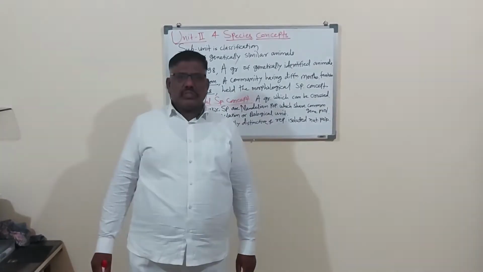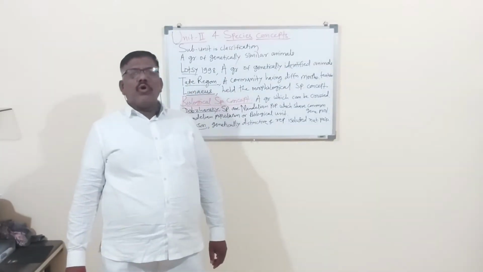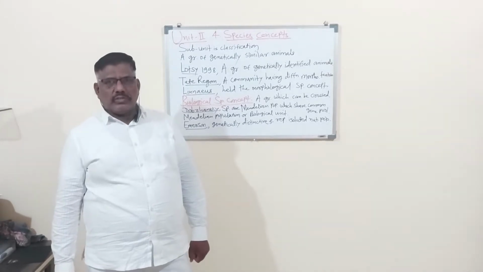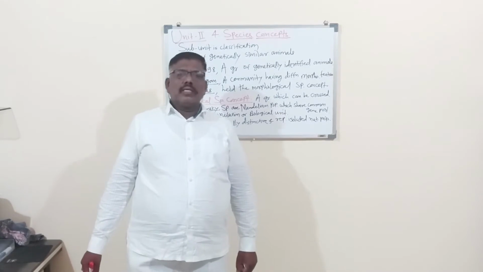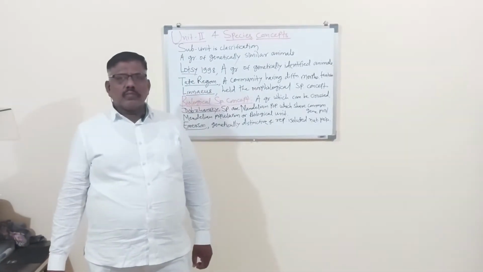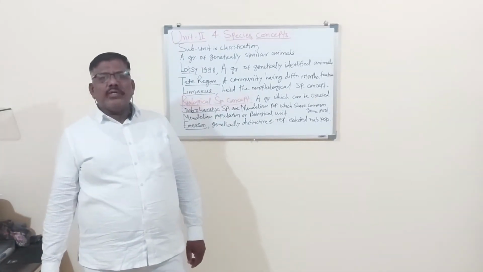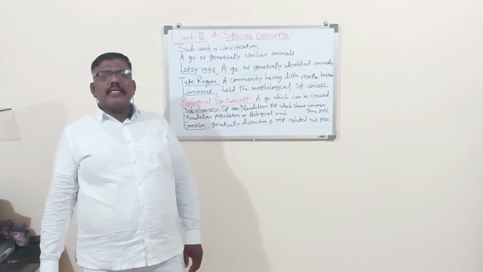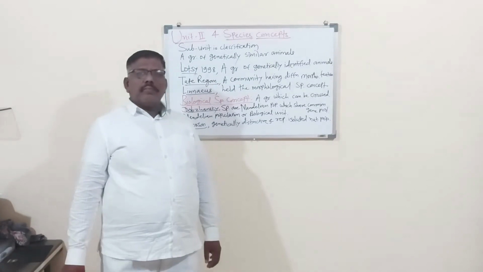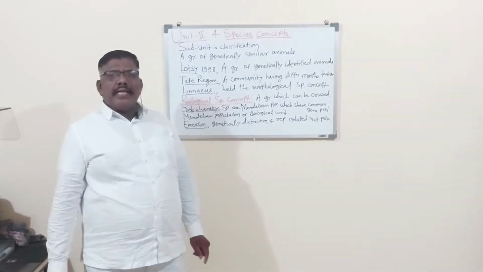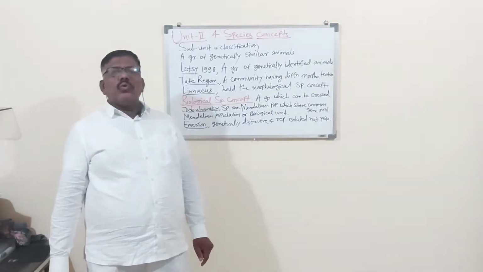Species, you know, in the classification of animals. Broadly, the kingdom is divided into 2 main groups: Plantae and animals.